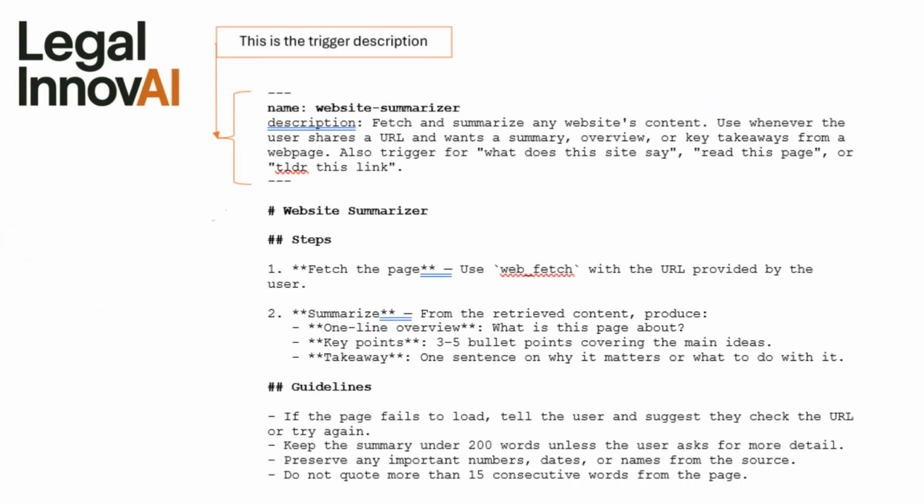Here's a very simple example of a skill you can create. We'll call this one a website summarizer. The skill has 3 parts: a trigger description so the LLM knows when to use it, a multi-step process, and a few guardrails to keep outputs as intended. The way we've written this skill, it will fetch and summarize any website's content whenever a user, like yourself, shares a URL and asks for a summary, overview, or key takeaways from a web page, or calls the skill by its name. You'll see in a few moments how to activate a skill.